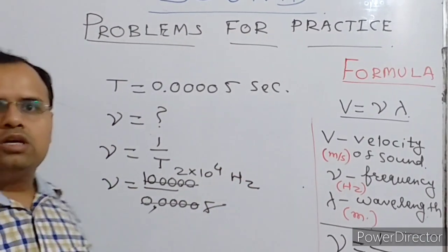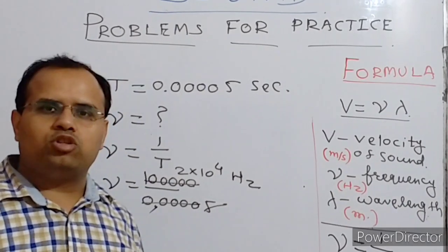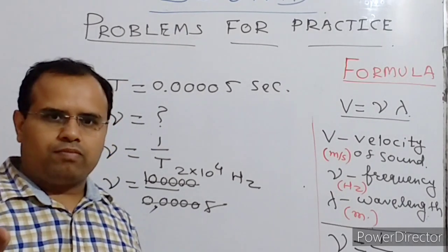So frequency is 2 into 10 raised to the power 4 hertz.